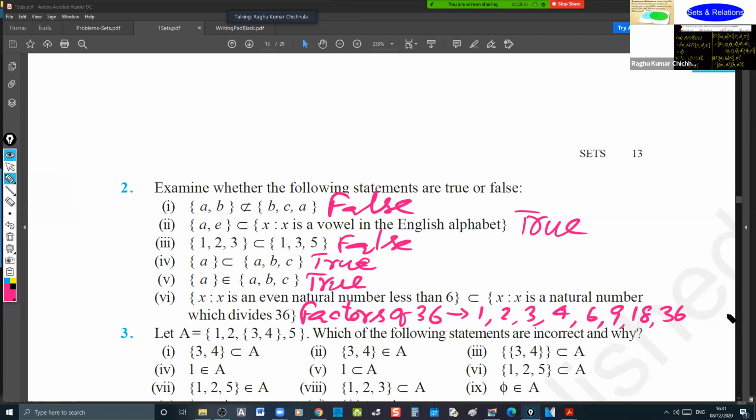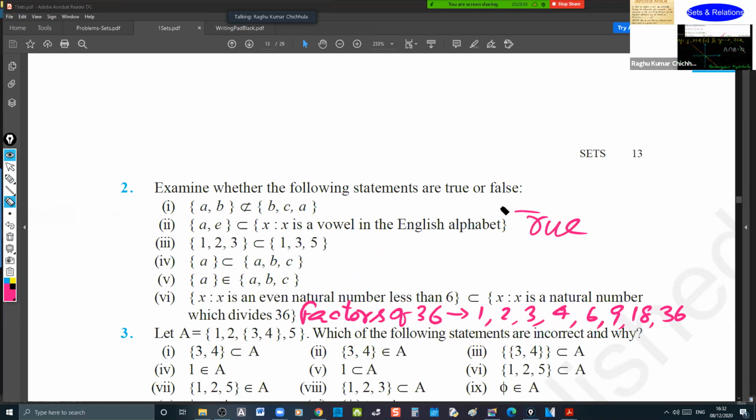Come on, tell me now, whether it is a subset or not, whether it's true or not. It is not, sir. False. What you have to do now, Chaitanya, is list out the left-hand side numbers. Yes, sir. You will understand now. Tell me, what is given on the left-hand side?